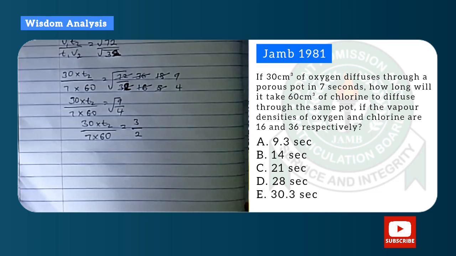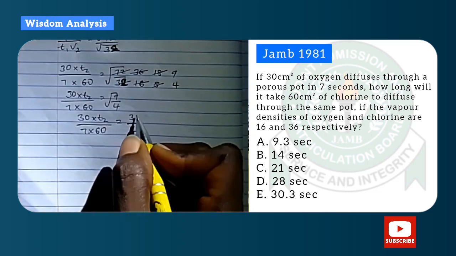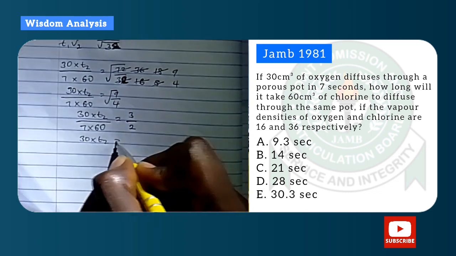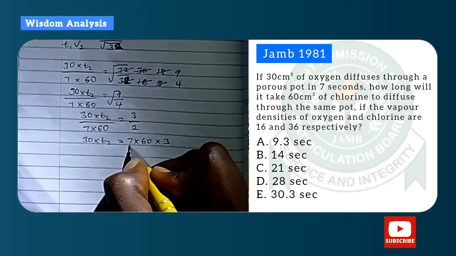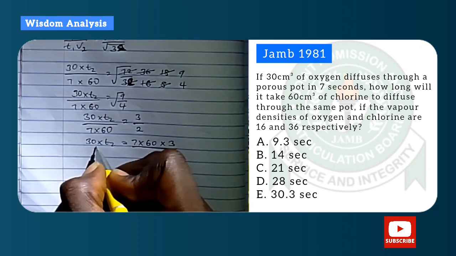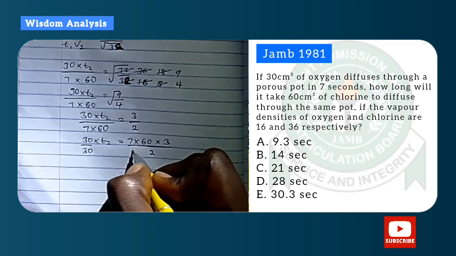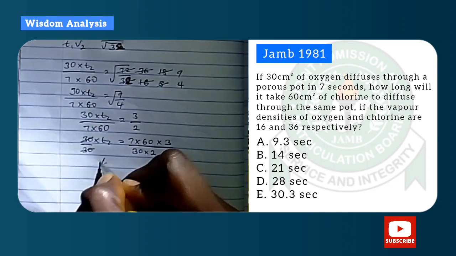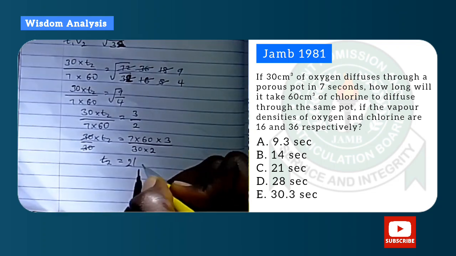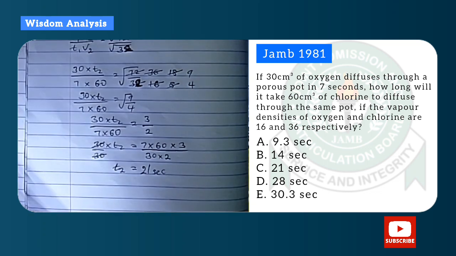So now we have to find T2, the time taken by chlorine. Okay, so now what do we do? By normal mathematics, we use the denominator to multiply the top, that is to multiply 3. Then we go over and we find T2 as 21 seconds. Is it there in the options? Yes.